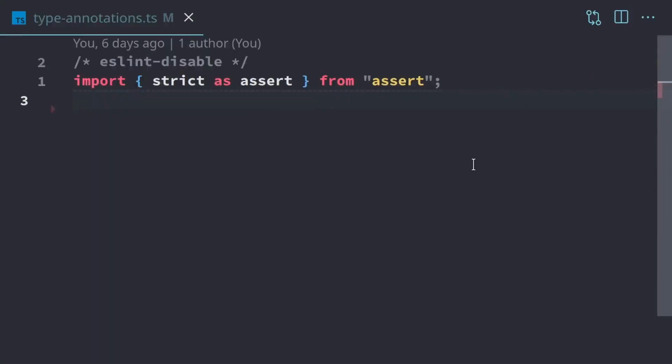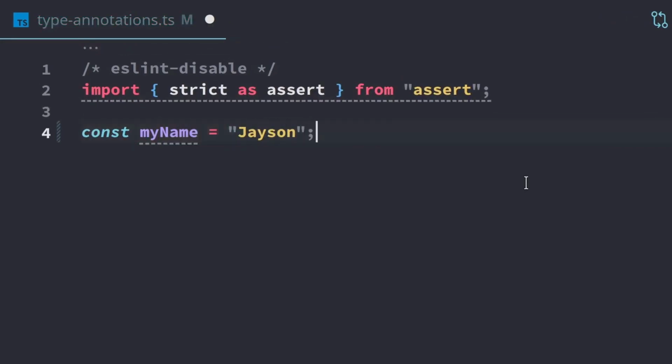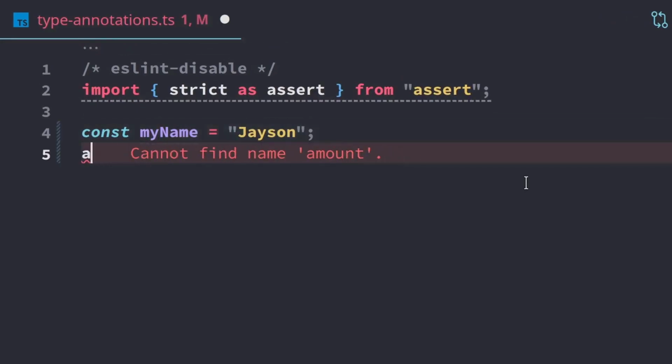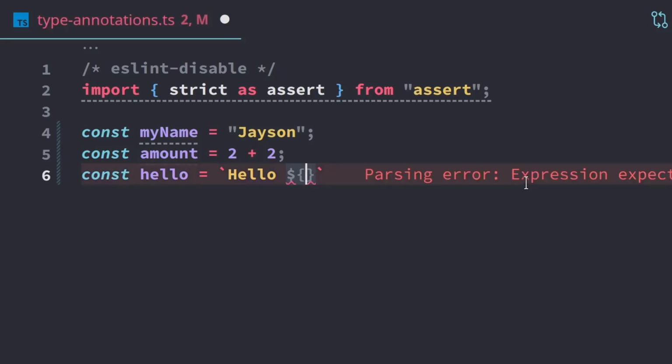We need some data to work with to start. So I'm going to make a constant, my name. You can just put your name in here. We need an amount. So it's going to be 2 plus 2. Also going to use a template literal. So we'll use my name.